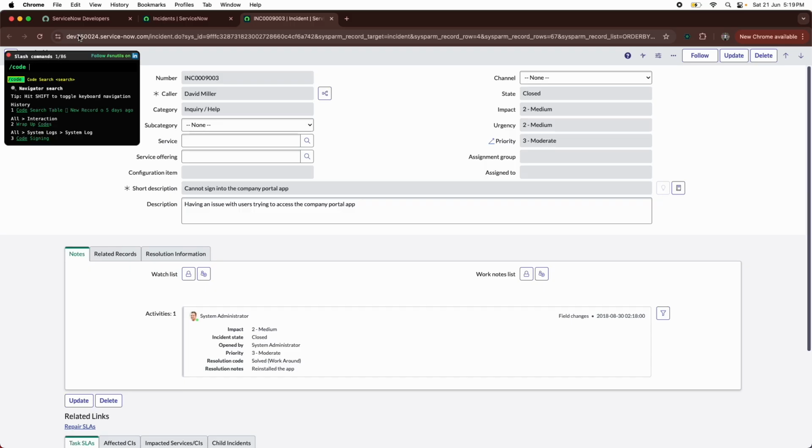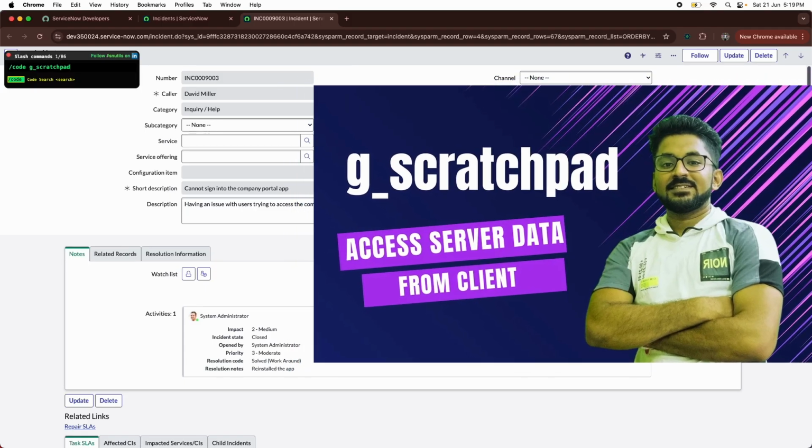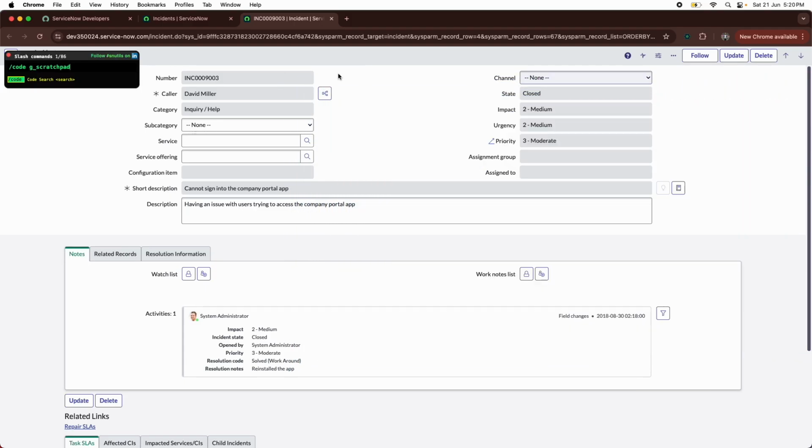So for an example, just to show you, I'm looking for all the places where g underscore scratchpad is used. You all know about g underscore scratchpad. If you have any doubt about how g underscore scratchpad works, it is one of the ways we can access server data from a client. I have a dedicated video on this, so go and check it out if you have any doubt understanding g underscore scratchpad. Now I want to see the places where g underscore scratchpad is used.